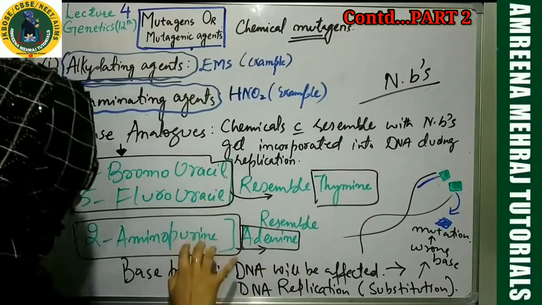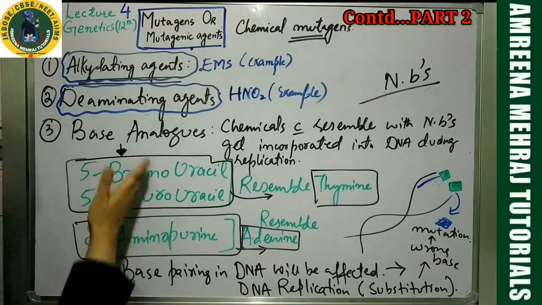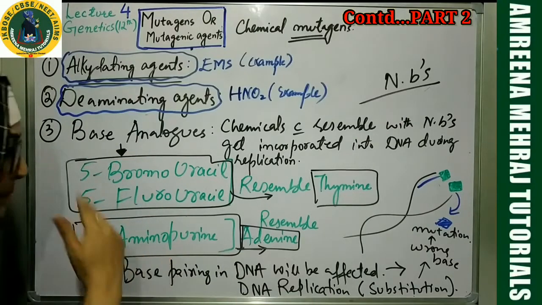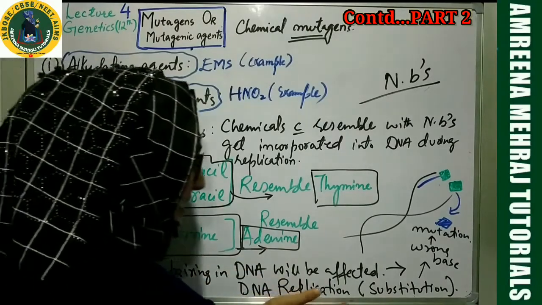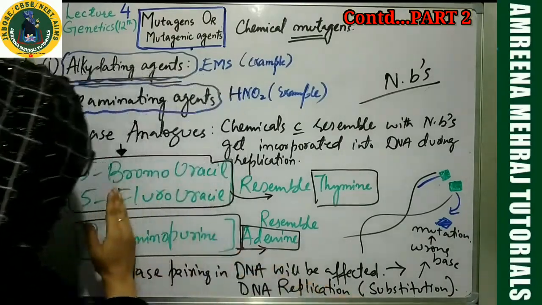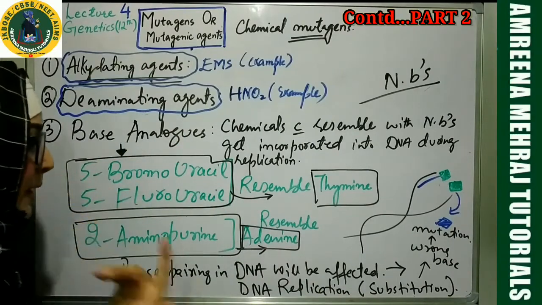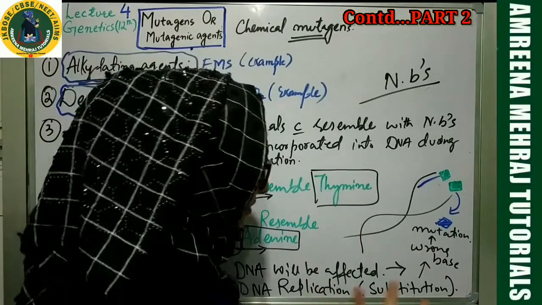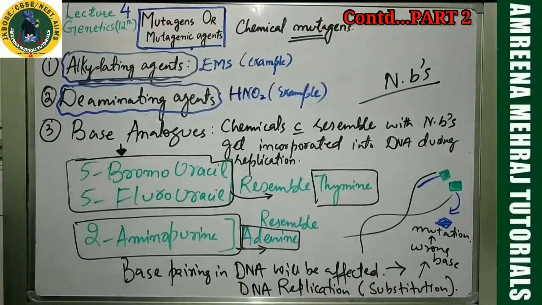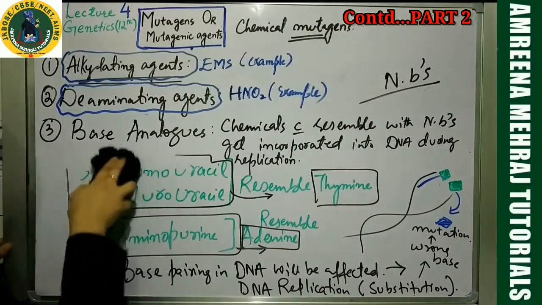Once they get incorporated into the DNA, see, look, they are not the normal bases. That will affect the pairing properties of the DNA. That will definitely affect the replication, and during replication against these bases, DNA polymerase will definitely select some wrong base. Consequently, the newly synthesized DNA will have mutation. Okay. So this was about base analogues. You got this idea.